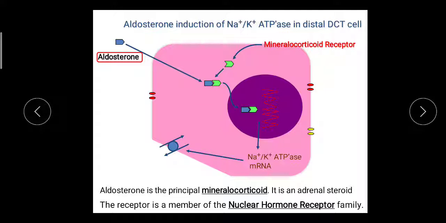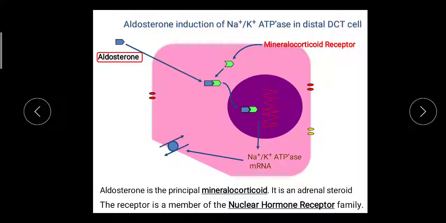Aldosterone binds with the mineralocorticoid receptor, a steroidal receptor, and this combination complex causes the transcription of mRNA. This transcription is responsible for activation of the sodium potassium ATPase pump. Here the potassium from the blood goes outside and the sodium from the renal tubules comes into the blood.